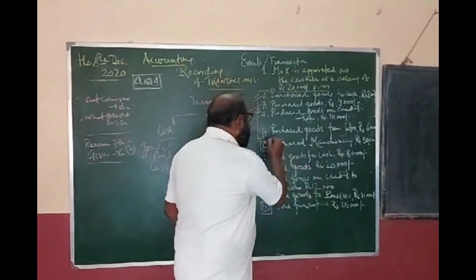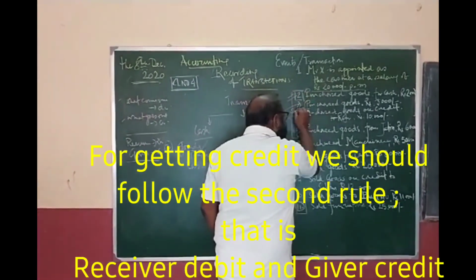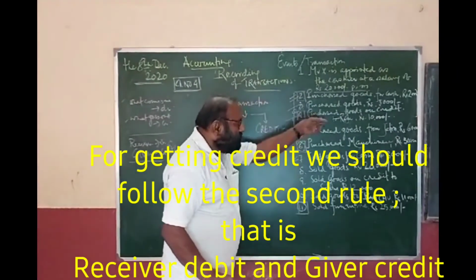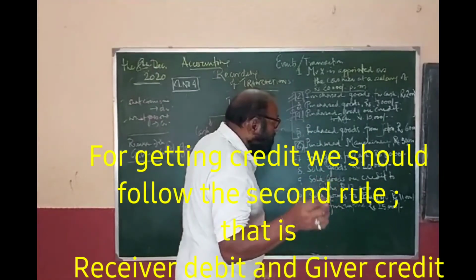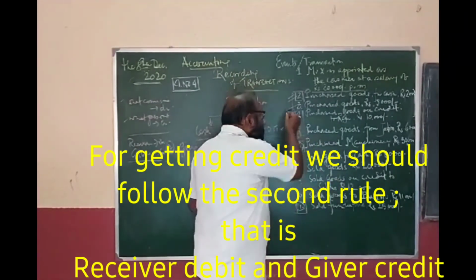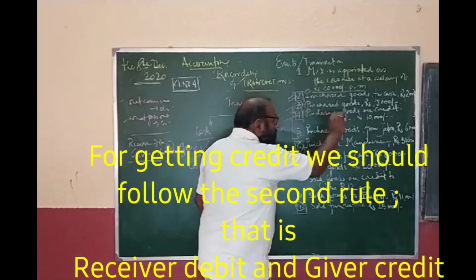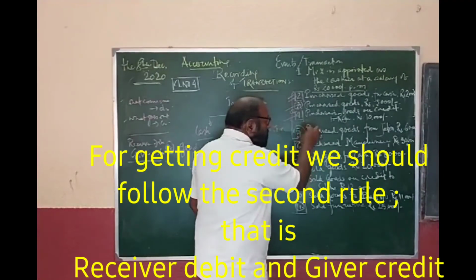Now take these two examples. Example number 2 and example number 4 are absolutely clear in their presentation in the question itself. But here is some problem: purchase goods for rupees 5,000, and purchase goods from Jyoti rupees 6,000.